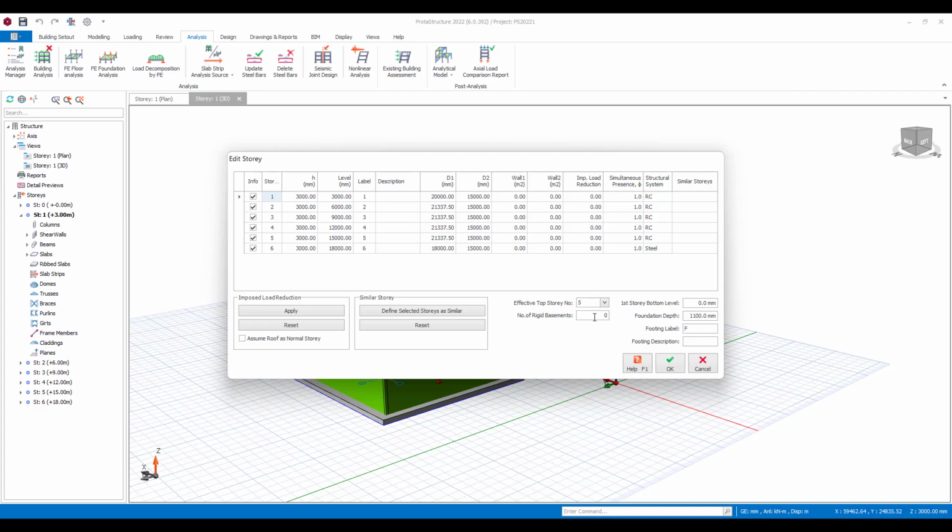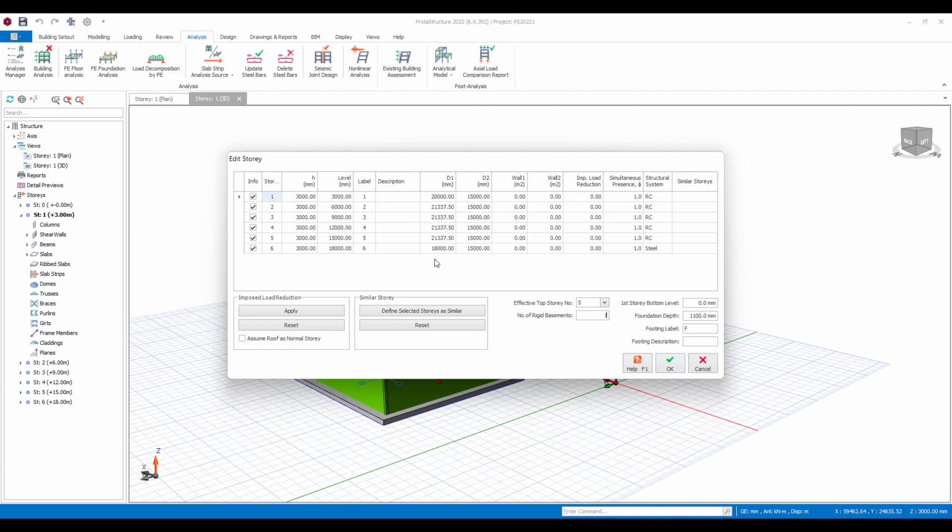I can also choose the number of basement structures, and again this is very important because during the course of analysis it will then consider the basement and the actions of the basement. So it will run a two-step, or two-stage, analysis for seismic cases where the mass of the superstructure is participating but the basement isn't, and then the basement mass is participating with a period T equal to 0, and the superstructure mass is not participating. So these will be run automatically, and then the results will be combined into an envelope.